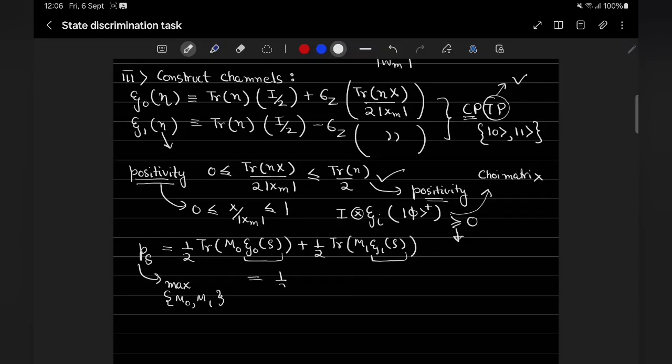It is simply half of 1 plus half norm of epsilon 0 minus epsilon 1 of rho. So here we have done nothing but applied the Holevo-Hellstrom theorem. So here is the application of the Holevo-Hellstrom theorem.